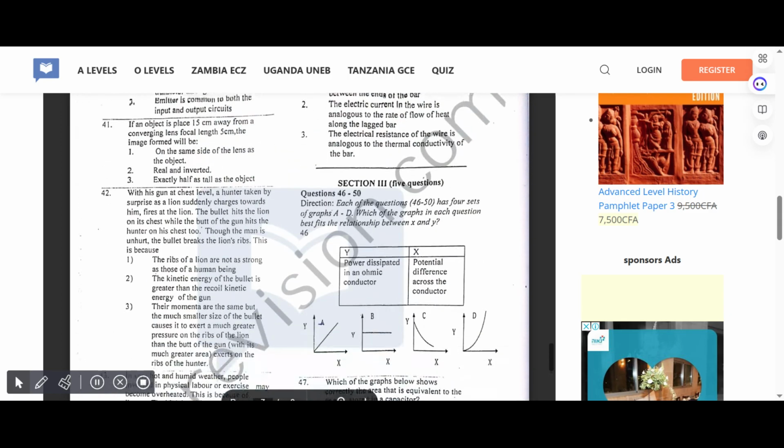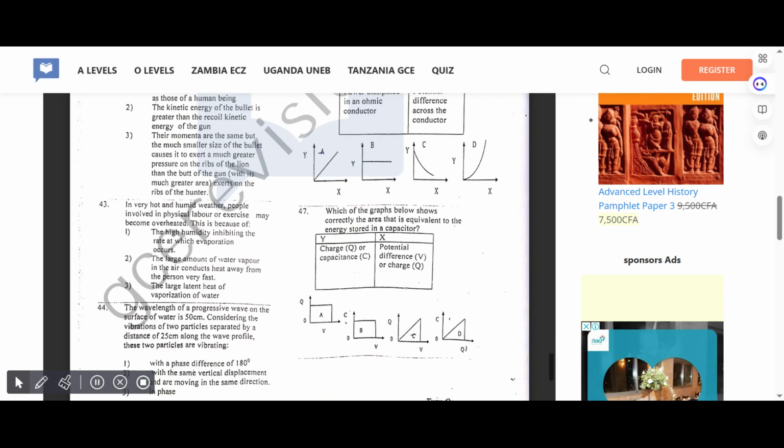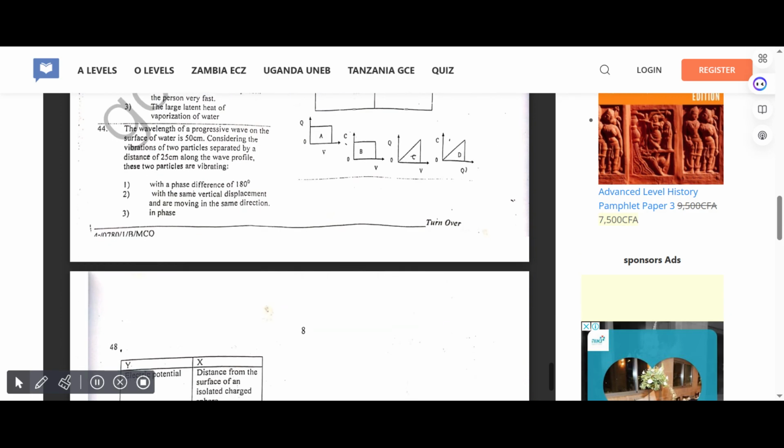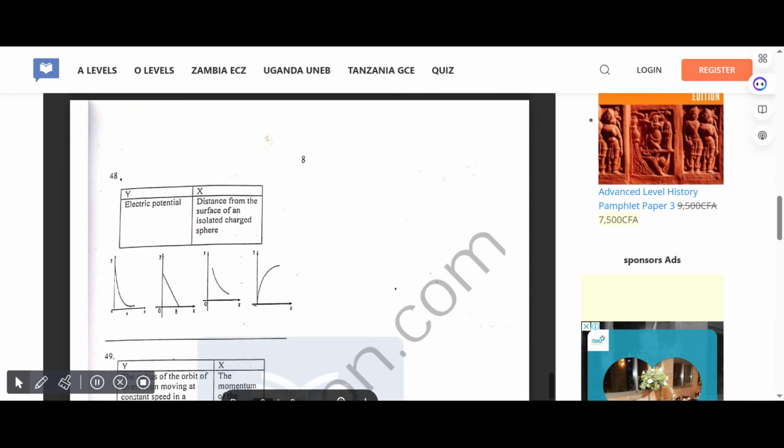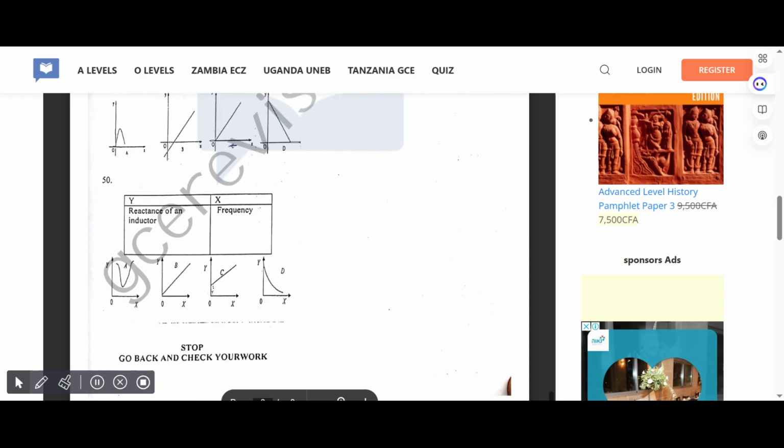Now, section 3. Each of the questions 46 to 50 has 4 sets of graphs A to D. Which of the graphs in each question best fits the relationship between X and Y? Correct answer for 46 is A. Correct answer for 47 is A. Correct answer for 48 is C. Correct answer for 49 is C. Correct answer for 50 is B.